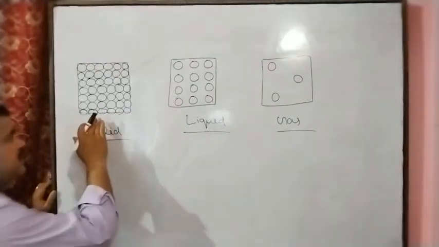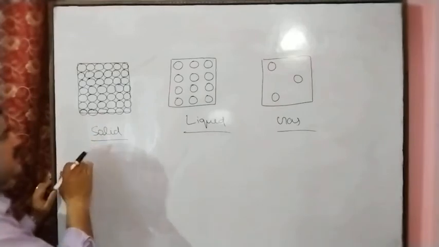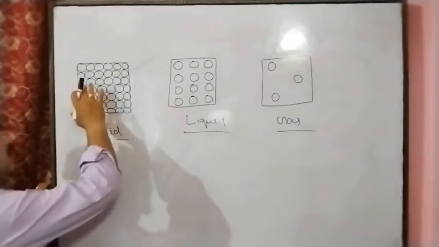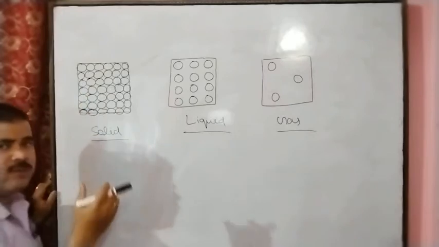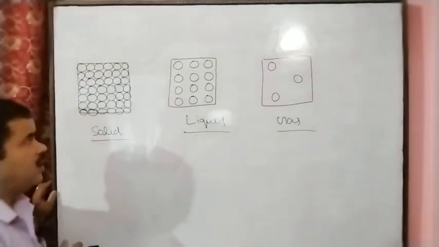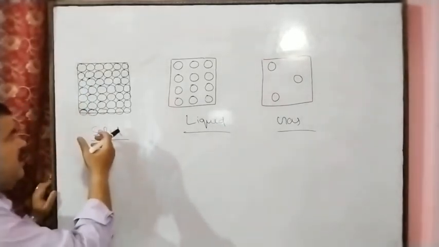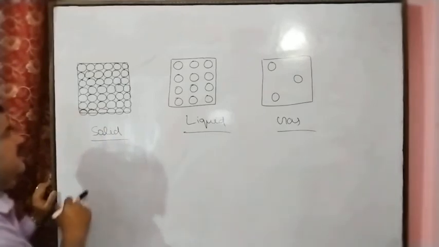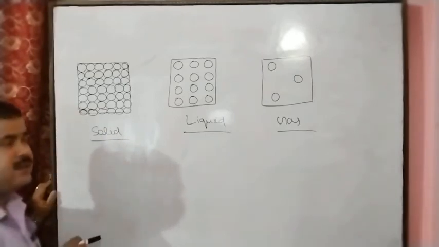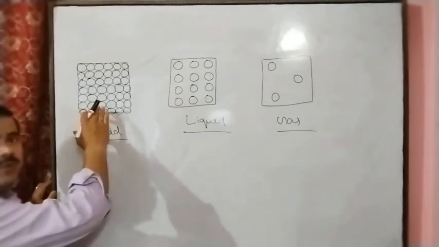When the solid is heated, the molecules of the solid absorb kinetic energy, and due to the kinetic energy, these particles vibrate more.